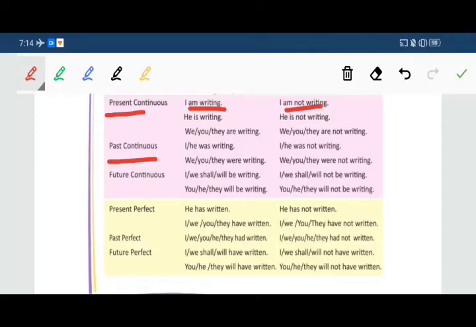Future continuous: I or we shall or will be writing. I shall be writing. We will be writing. In negative, I shall not be writing or we will not be writing. Now future continuous: you, he, they will be writing. Now here in negative, you, he, they will not be writing.